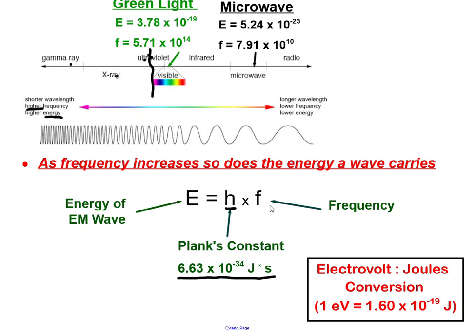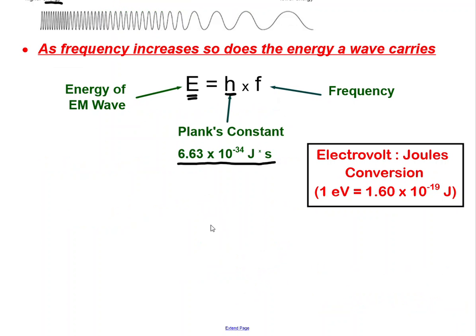Times frequency. So if I want to know the energy that an electromagnetic wave has, I take its frequency, multiply it by Planck's constant, and then that number will give me my energy. If we think about this for a second, we're going to be left with multiplying these numbers. Energy will be equal to the unit of Planck's constant, joules times seconds, multiplied by frequency, which is hertz, or in other words, 1 over seconds. So my seconds will cancel.